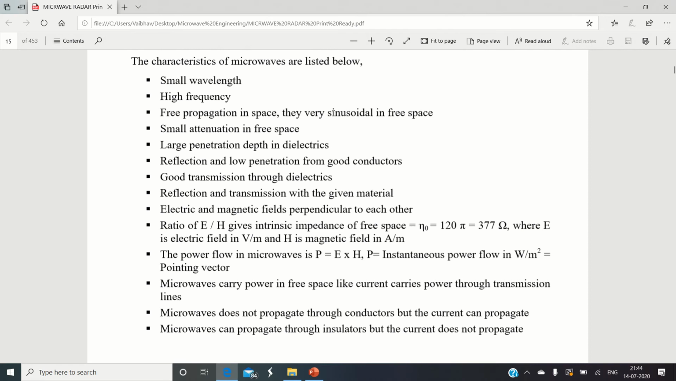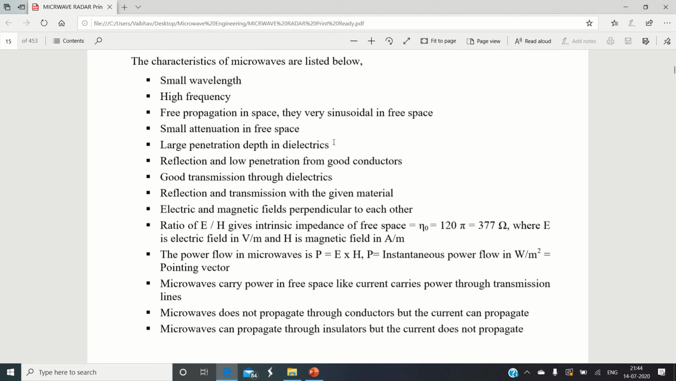As they propagate through space, we already know that there is attenuation of the signal, no matter what kind of signal it is. At microwave frequency, the important thing is that when they propagate through free space, they occur with a very small attenuation. And they can penetrate deeply into dielectric material.